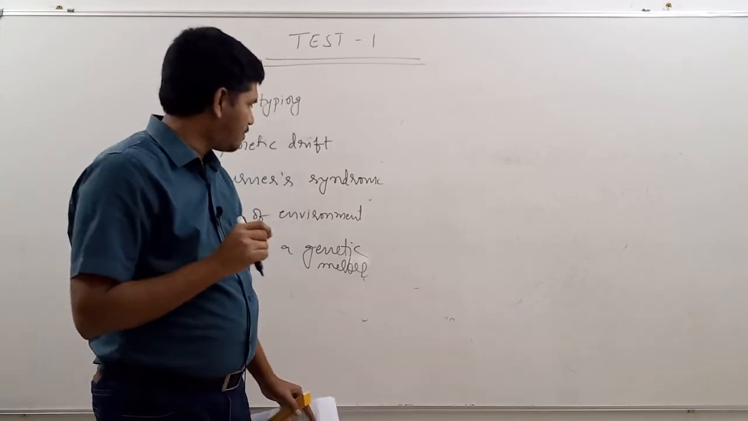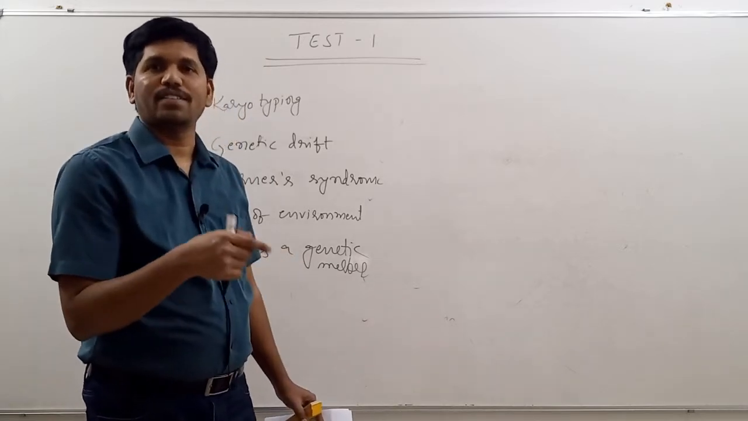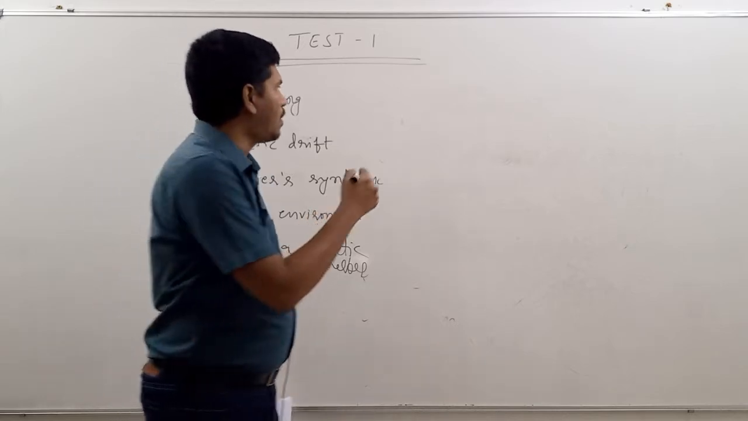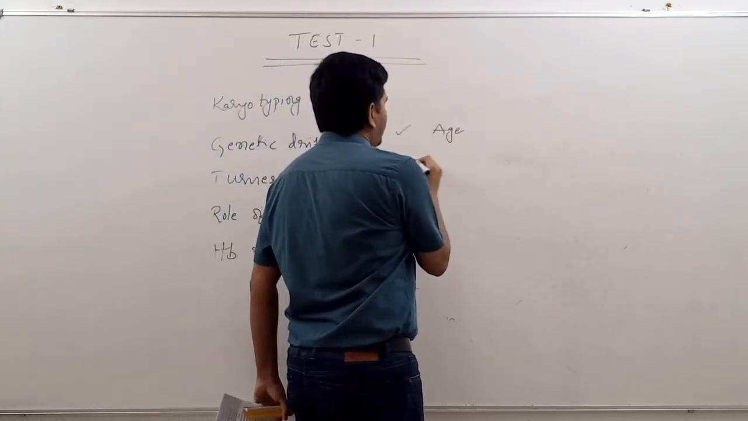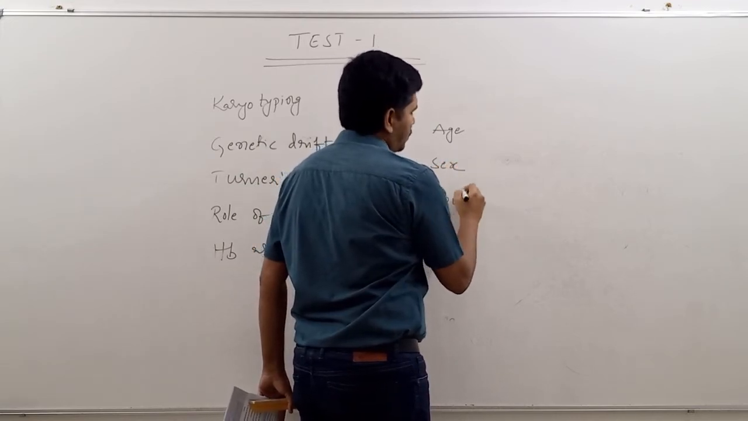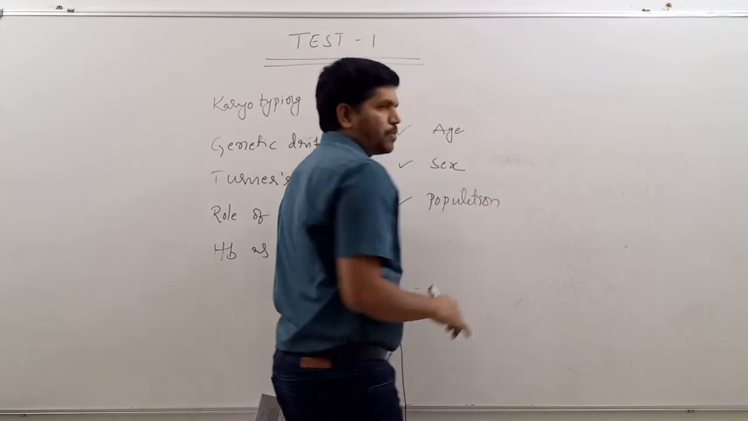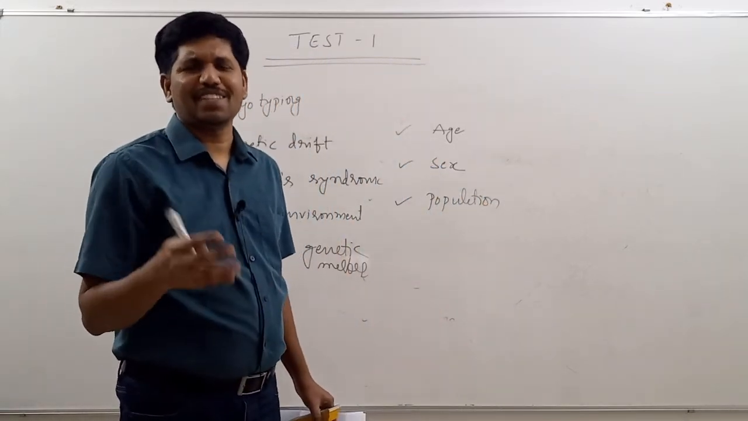After giving the definition of genetic marker, you have to write how hemoglobin acts as a genetic marker. Then you have to write age-based variations, sex-based variations, and population-based variations. Some students have written what the characteristics of genetic markers are. All those things are not necessary.